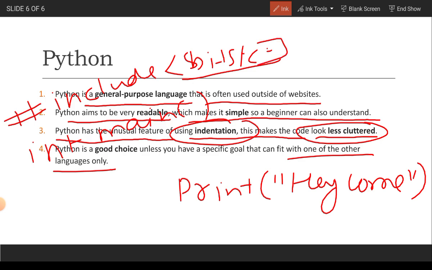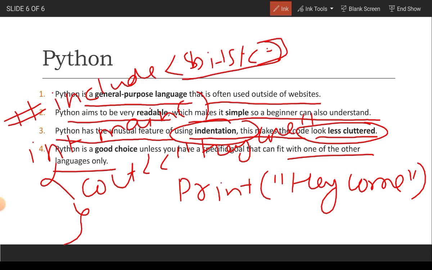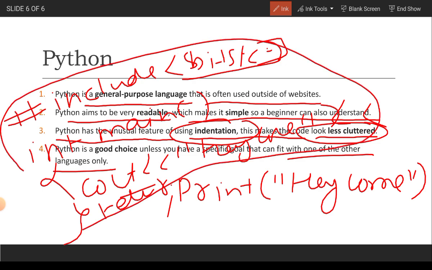We have to include the whole library, and write in the main function, and then write cout hey come, and then we have to return. So this code is more cluttered. We have to write many things for writing a single line of code, like hey come here, but in Python we have to write only a single line. That's all from my side. Thank you.